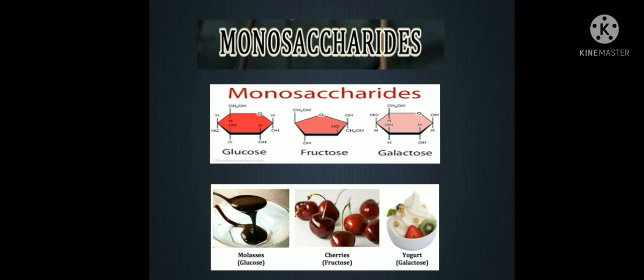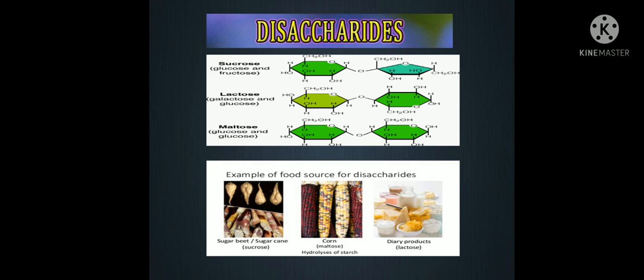Glucose and fructose are the principal dietary monosaccharides derived mainly from fruits, berries and sweetened drinks, whereas free galactose is rare. Disaccharides are formed when two monosaccharide molecules are linked together. There are three important disaccharides: sucrose, lactose and maltose. In all three of these disaccharides, glucose is one of the monosaccharides that make them up.